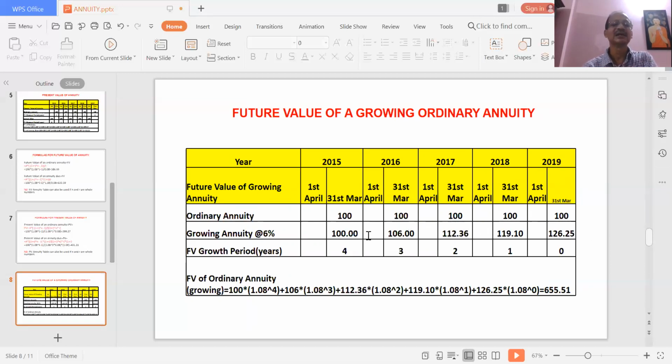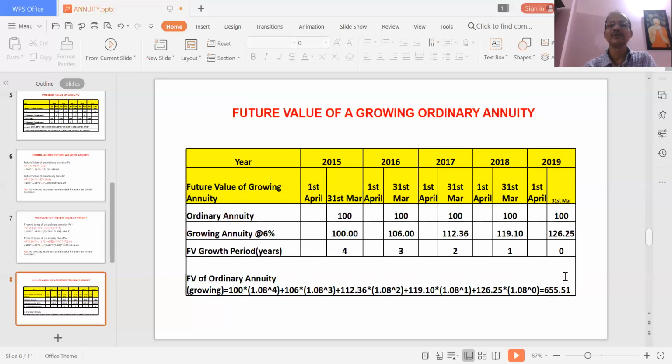Now, if that is the case, what is the future value? This one will grow for 4 years, this one for 3 years, this one for 2 years, and the last one for 0 years. If you use the same future value formula, A into 1 plus R to the power N, and calculate 100 into 1.08 to the power 4, 106 into 1.08 to the power 3, and the last one is 126.25 into 1.08 to the power 0, then you will find 655.51.